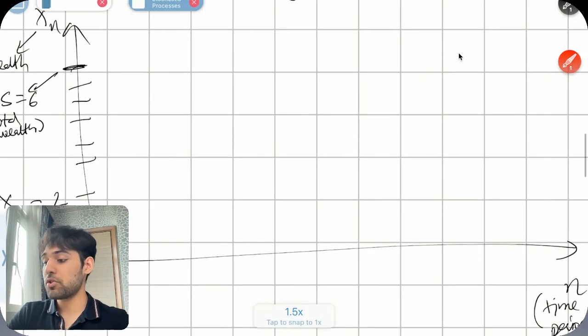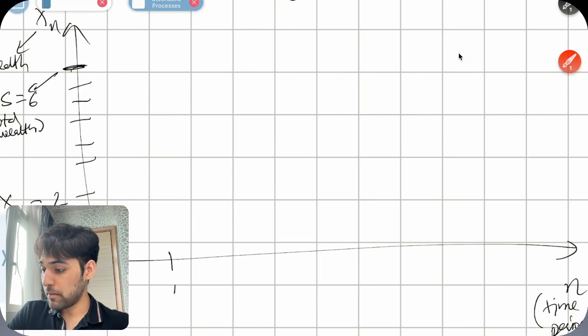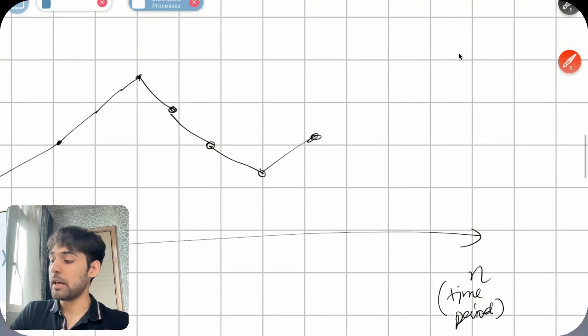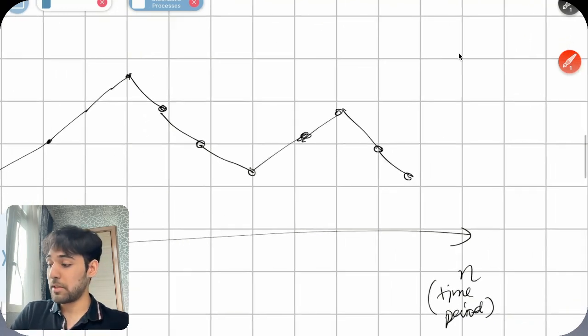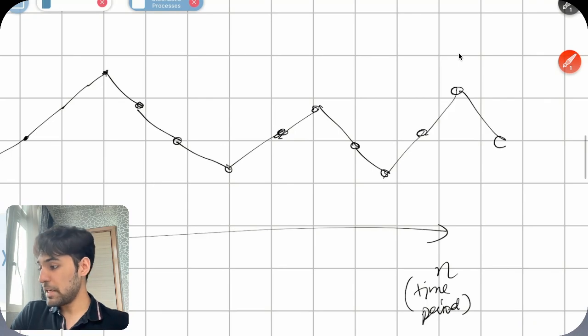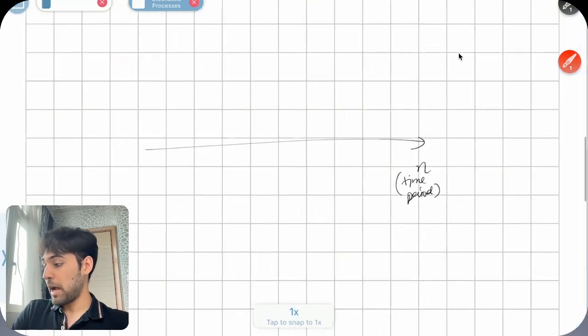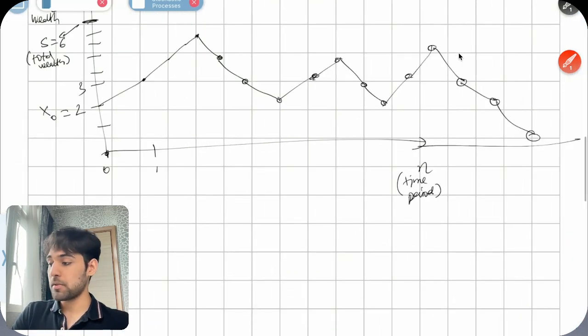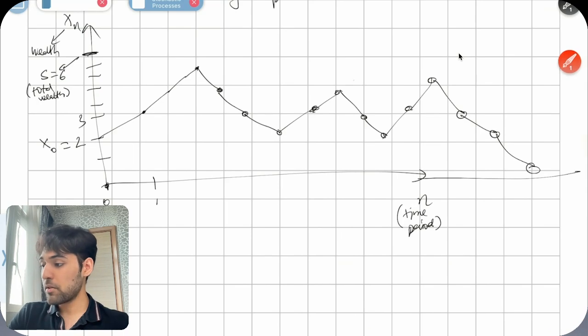And now you could just have this chart wherein, let's say at time one, I went here, so I went to $3. Then I could have gone another one. So let's say I just stopped at five, and then I could have gone slightly down, slightly down, slightly down. So you can still continue to play this game, but you have no idea how many time steps there are going to be, because it completely depends on what the last case was. And as soon as, let's say, I get here, the game stops, right? The game stops. But it's almost impossible to predict how many time steps there are going to be, which is why we think, oh, this is such a complicated game.